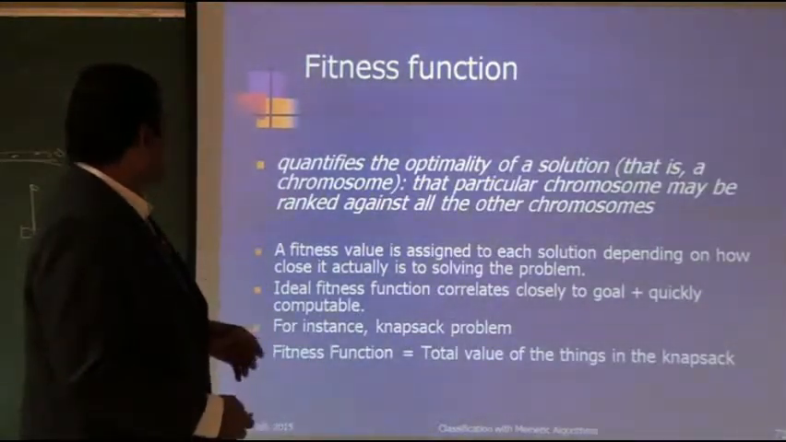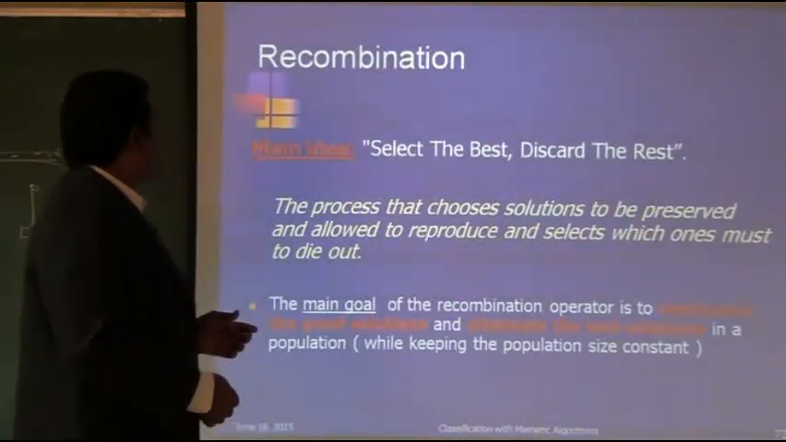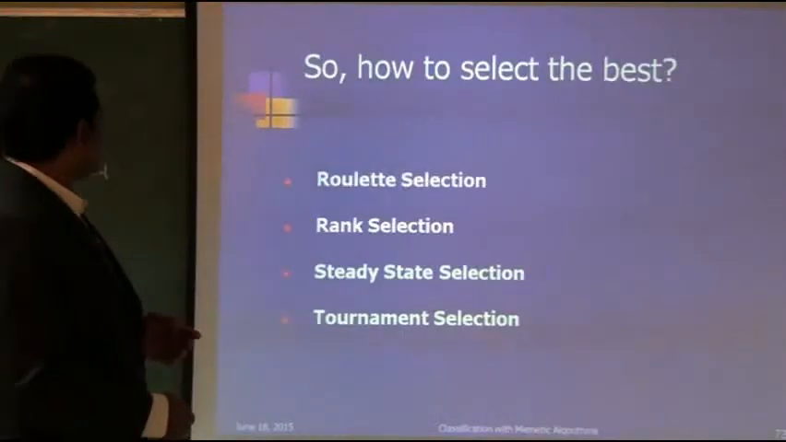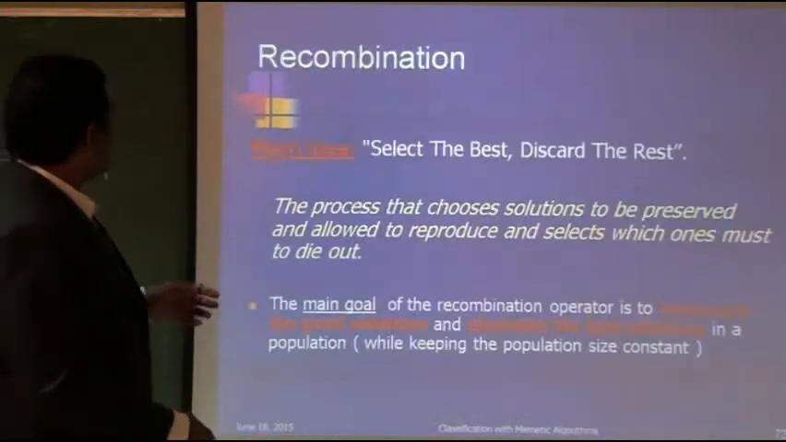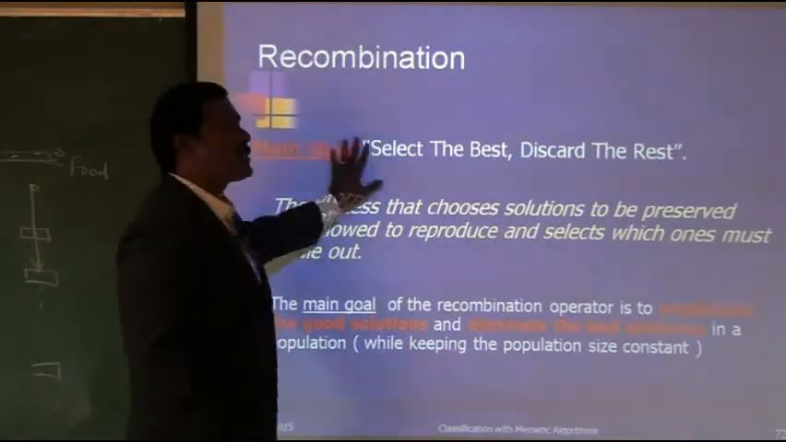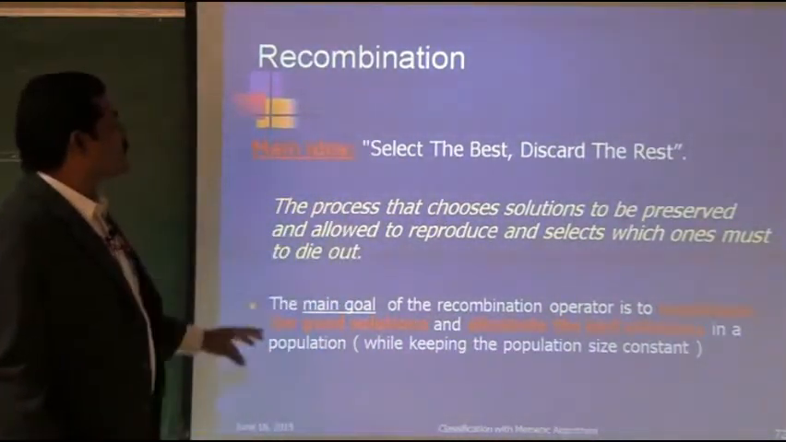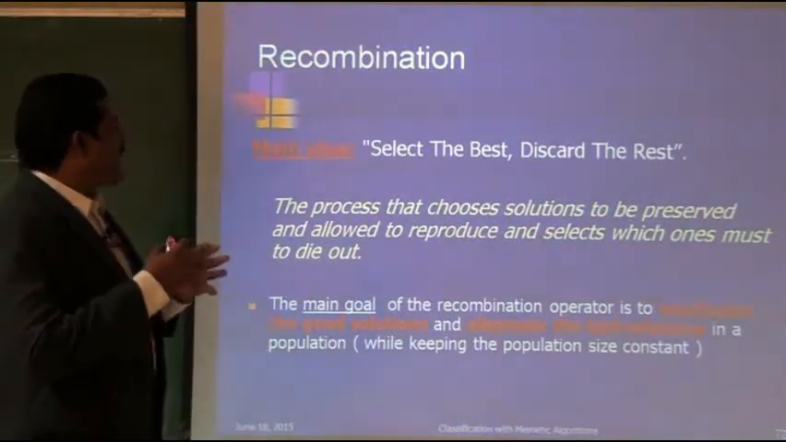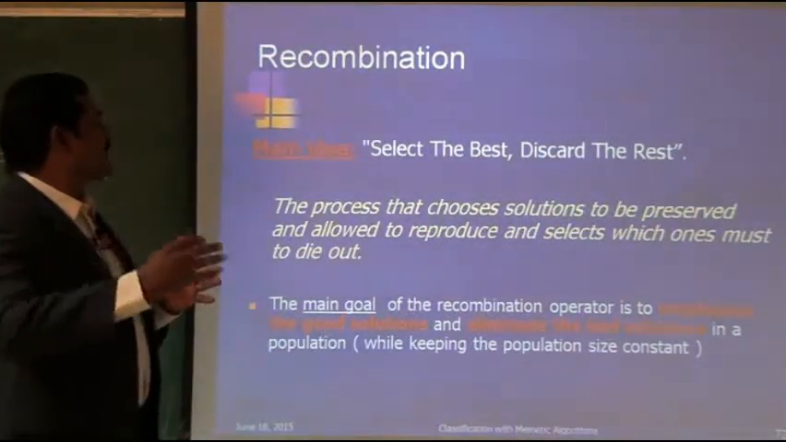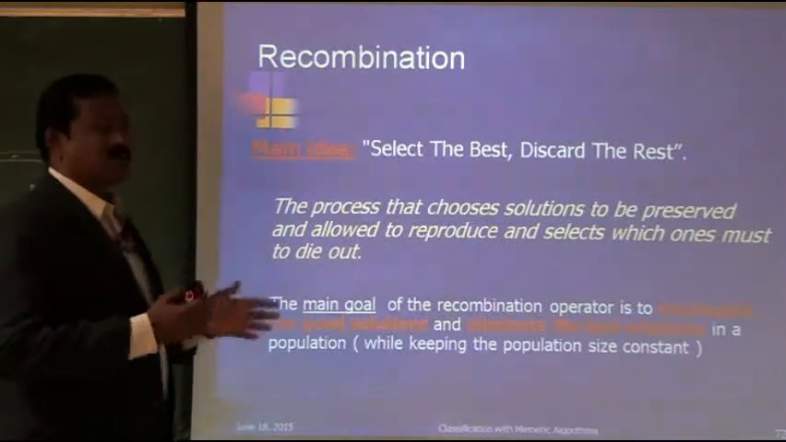Fitness function, I already told you. What is recombination? Recombination is to select the best and discard the rest. That is a recombination operator: the process that chooses solutions to be preserved and allowed to reproduce, and selects which ones must die out.